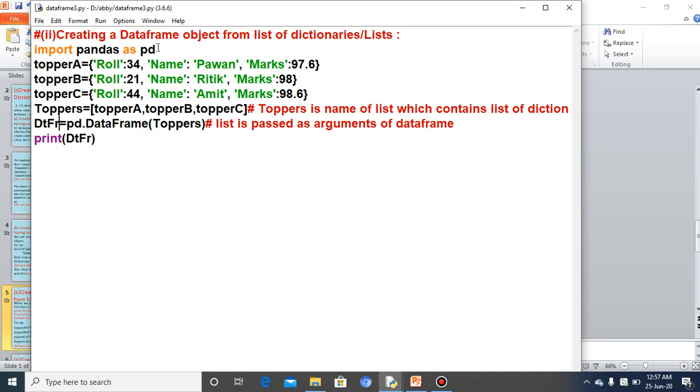So the purpose is creating a data frame object from a list of dictionaries. In the output you have seen, the keys come as the columns. Clear?